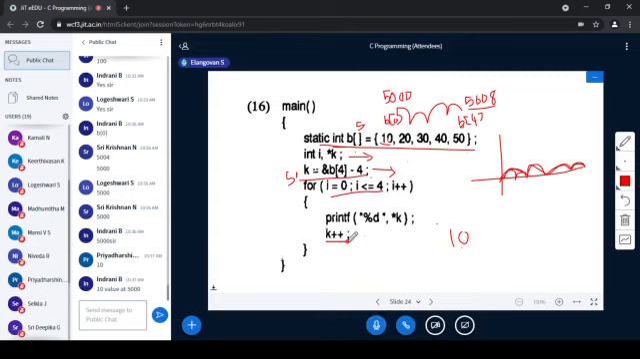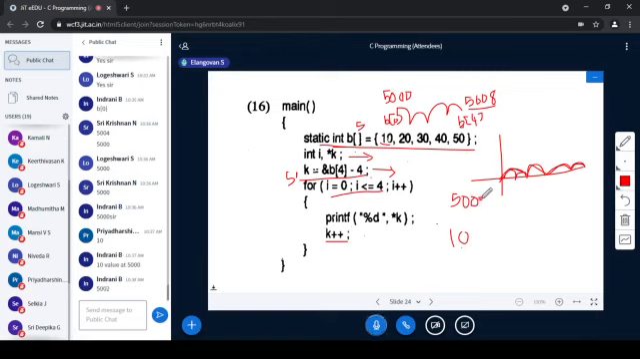Then here k plus plus. k plus plus means k is incremented from 5000. When we do k plus plus, what will happen? It goes to 5002, but not 5001, since it is 5000 that we are incrementing.